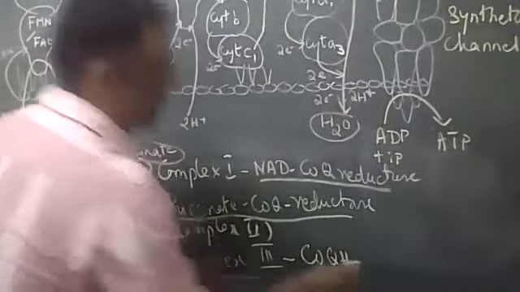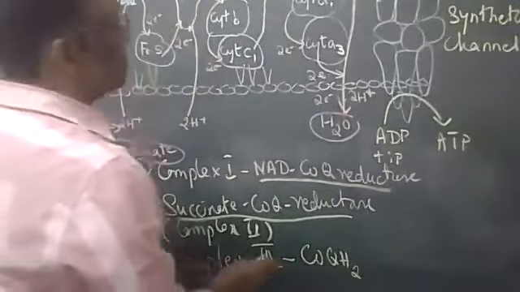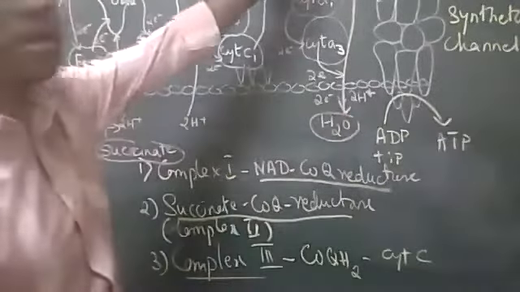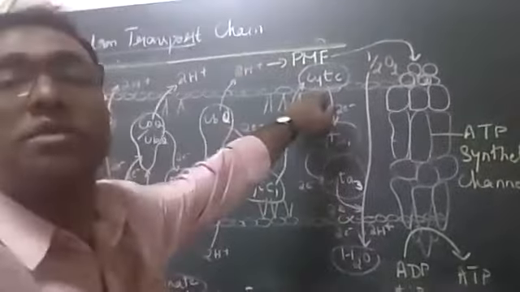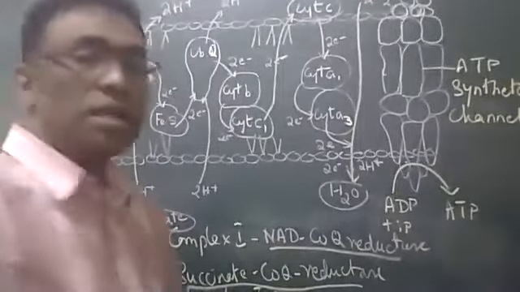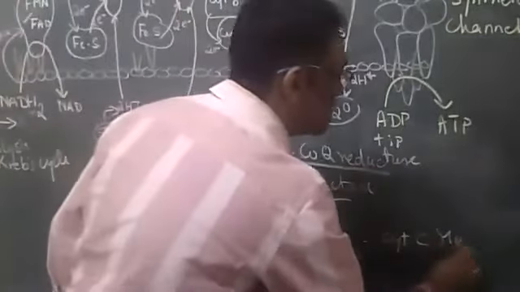CoQH2 means the formation of CoQH2, ubiquinol, here. Then to cytochrome C, which is here, sorry. From here to this cytochrome C, that is called complex 3. I'll just show that once again. This is the name of the section.